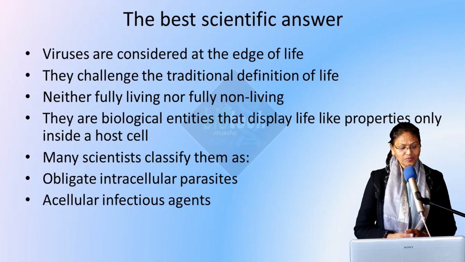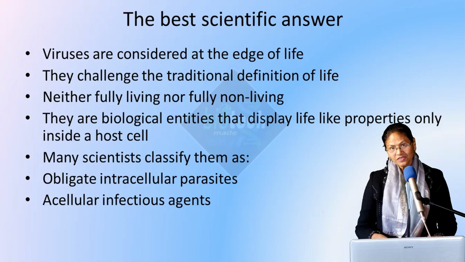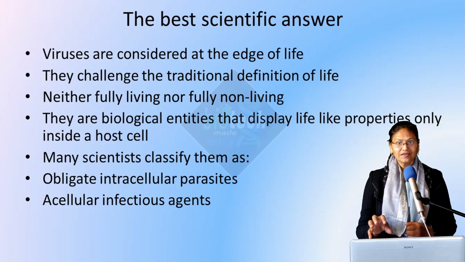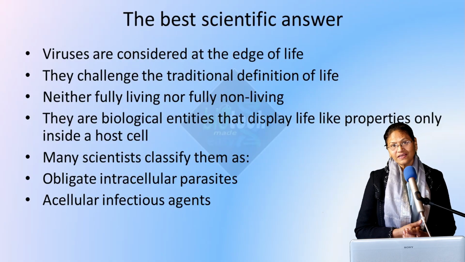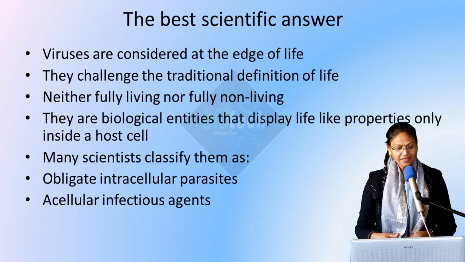They can also be called acellular infectious agents. Acellular because they do not have any cellular organization like other living organisms. Even bacteria have certain cellular organization, but viruses do not. So they are acellular, but of course they are infectious agents.